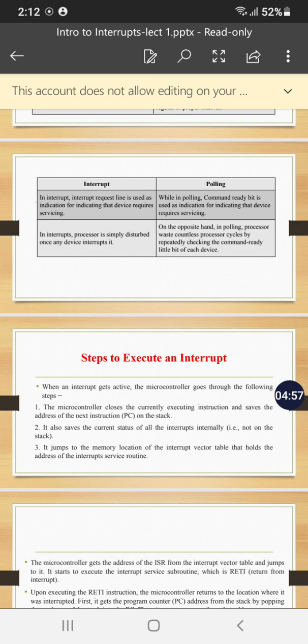At line number 10, if an interrupt occurs, the microcontroller will finish the execution of that line number 12. After successful execution of line number 12, line number 13 should be next in execution.